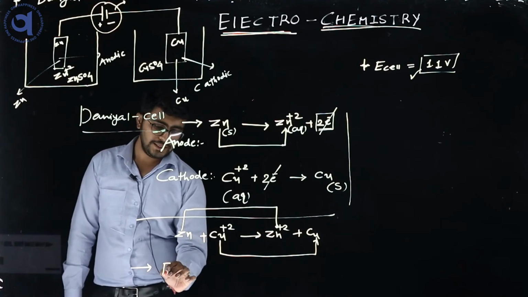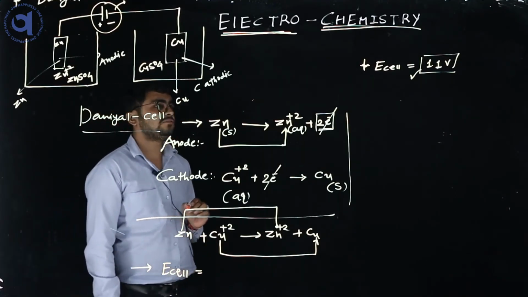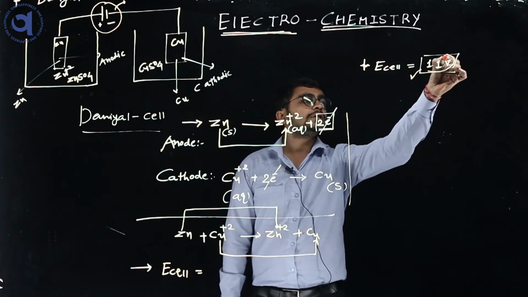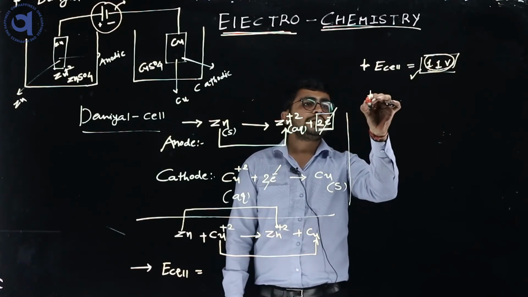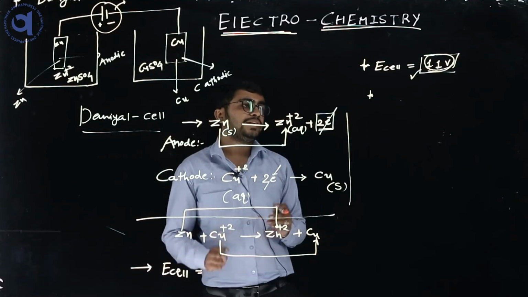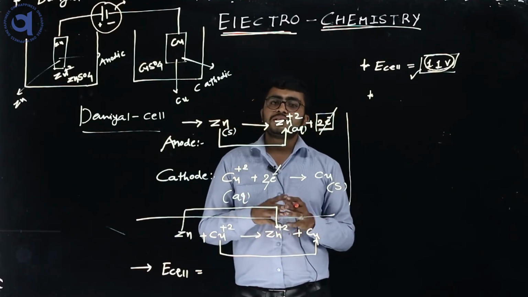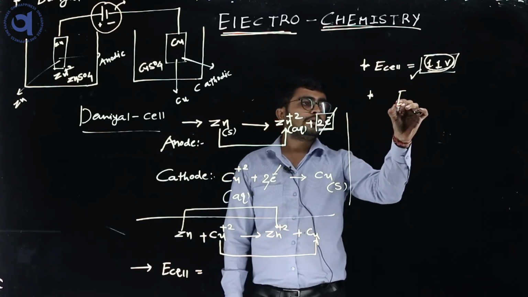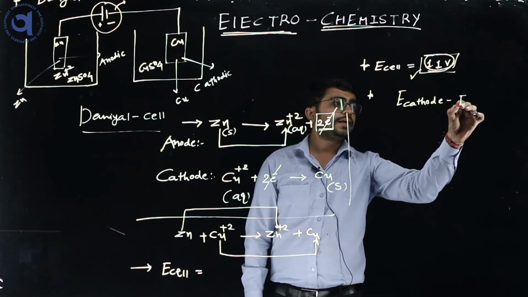Okay, so E cell is equal to... how can we find the potential? Here you see the 1.1 volt on a digital voltmeter to find the potential, but we can also find it theoretically. How? E cell equals E cathode minus E anode.